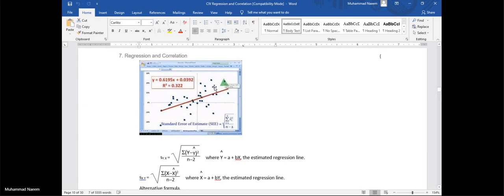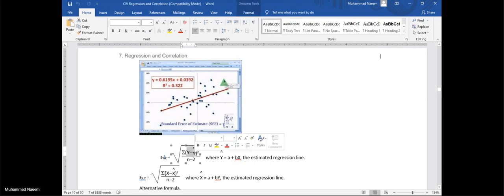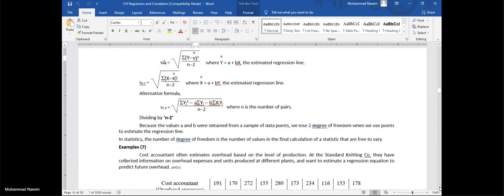But in this case, we will observe how the dots are deviating from this fitted line. That's why first we find the difference, y minus y cap. This is called the deviation from the estimated curve. Then find their squares and sum up. Put in this formula, you will get the answer.